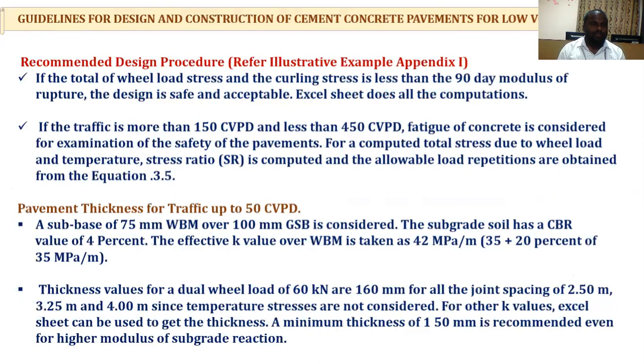Pavement thickness for traffic up to 50 cpd. Depending upon the traffic conditions, we can assume or take trial thicknesses. A subbase of 75 mm waterbound macadam over 100 mm GSB is considered. The thickness value for a dual wheel load of 60 kilonewton is 160 mm for all joint spacings of 2.5 m.